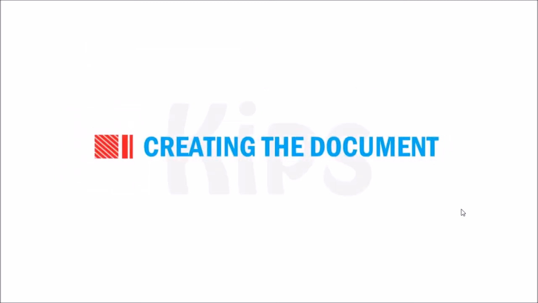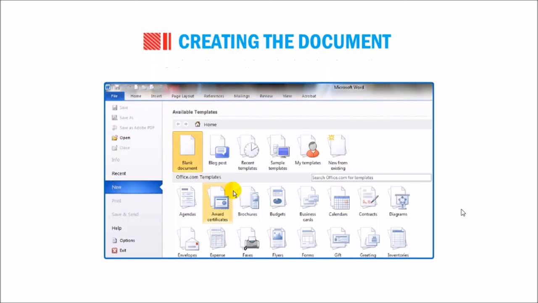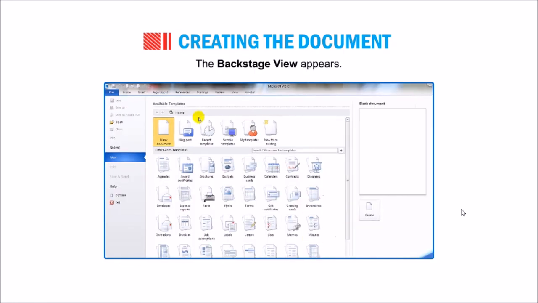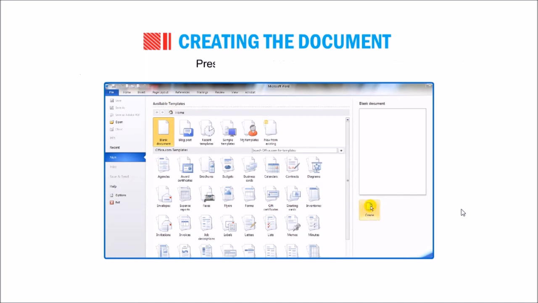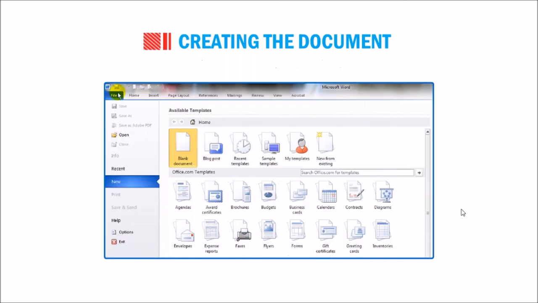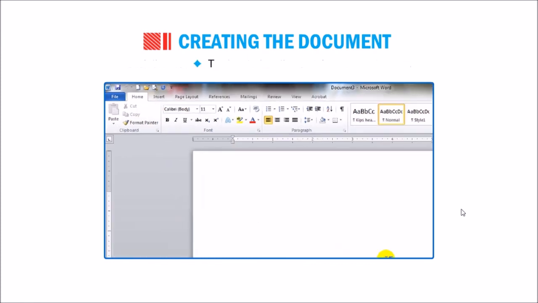Okay students, now we will learn how to create a document. Click on the File tab and select the New option. The Backstage view appears. Select the Blank Document option from the available template section and click on the Create button, or press Ctrl plus N key combination, or click the New button located on the Quick Access toolbar. The new document appears.